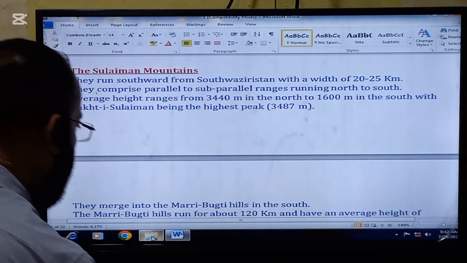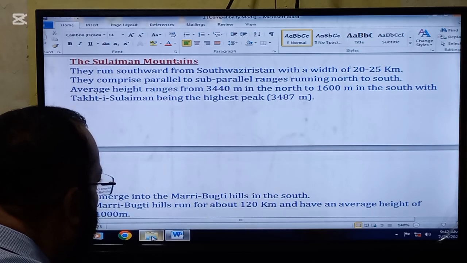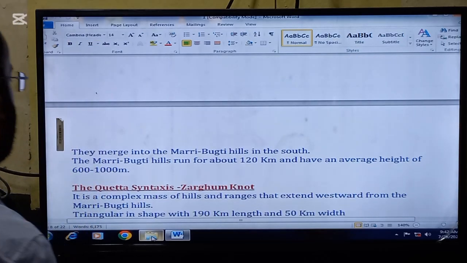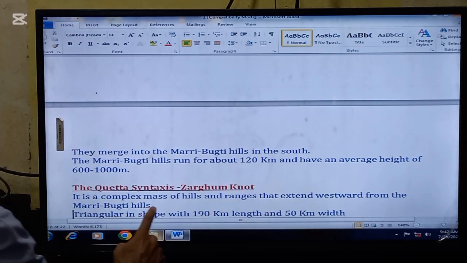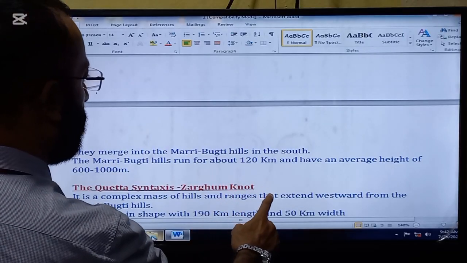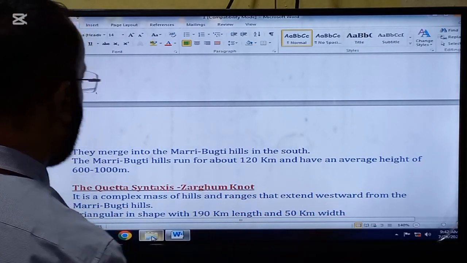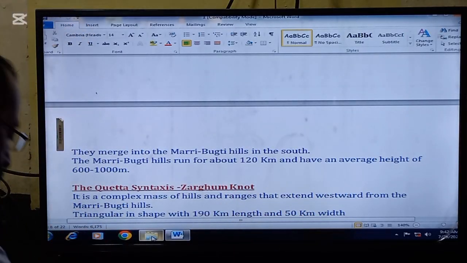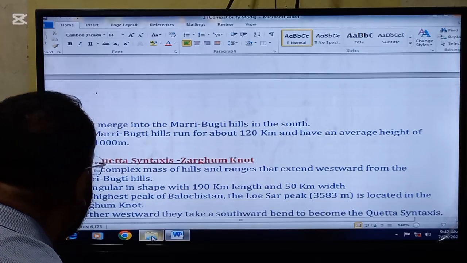They merge into the Mari Bukti hills in the south. The Mari Bukti hills run for about 120 kilometers and have an average height of 600 to 1000 meters.